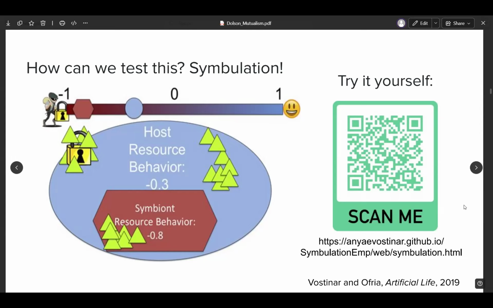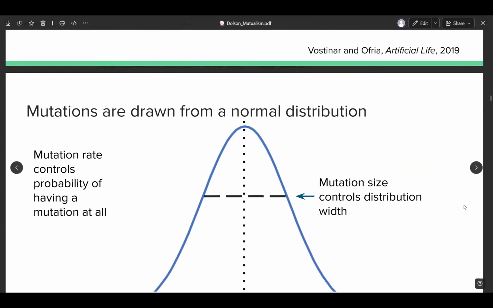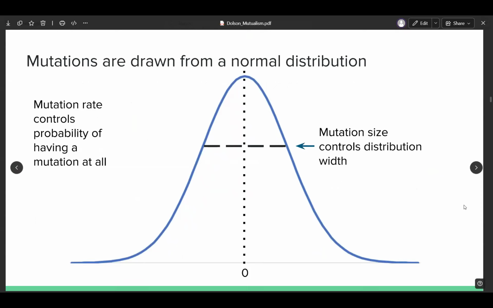However, they can also be antagonistic. If the symbiont has an interaction value less than 0, that will be the proportion of resources it tries to steal from the host. And if the host has an interaction value less than 0, that will be the proportion of its resources that it invests into defending against the symbiont, making the symbiont's life more difficult. When organisms accumulate enough resource, they will reproduce. When they reproduce, a mutation will occur to their offspring. These mutations are drawn from a normal distribution centered at 0 with a width determined by a mutation size parameter. And there's also a mutation rate parameter that controls the probability that a mutation happens at all.